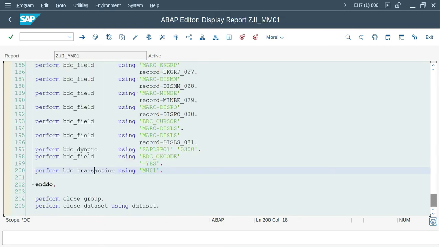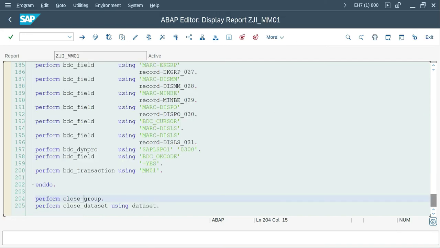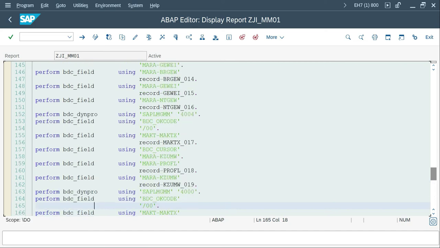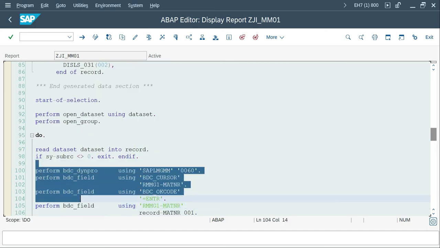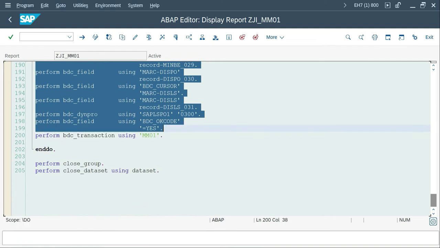Then close group, the final one. It's going to use BDC close group, and just use simply close group. It will close whatever group we have opened, and if there is any issue, it will give an issue. And finally, this is a basic one: if you open any data set on the application server, you have to close that also. Okay. So this program is very simple, and only this, if there is any issue, this is the area you have to figure out, what happened, why it's not updating as per business need. Okay, so the rest of the things, open group, transaction, close group, everything is a one time activity.